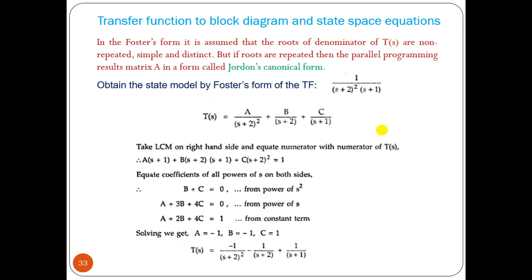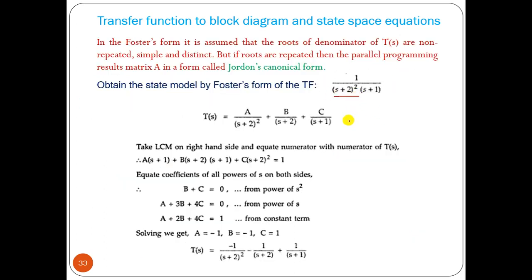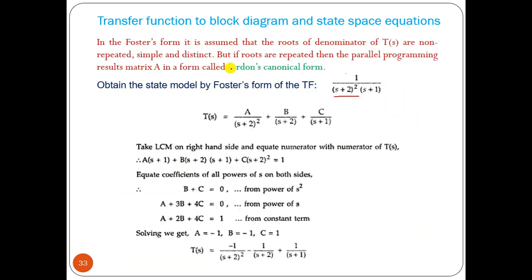Now here we have only single poles, at s equal to minus 1, minus 2, minus 3. Now if we have multiple poles, what will happen? We cannot apply this Foster form. We have to apply a form that is called Jordan's canonical form. That means the same thing we have to do, but it is called Jordan's canonical form.